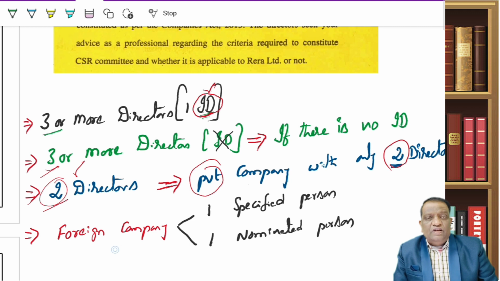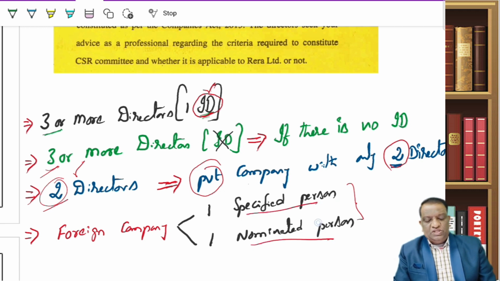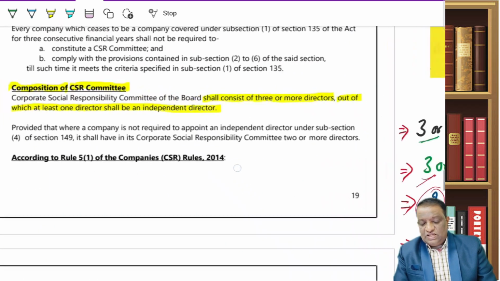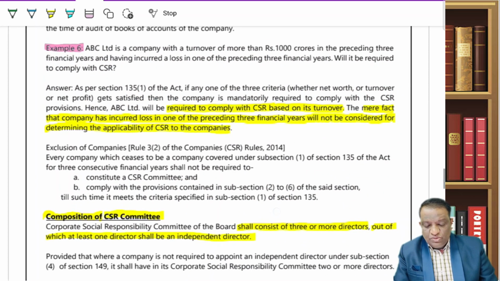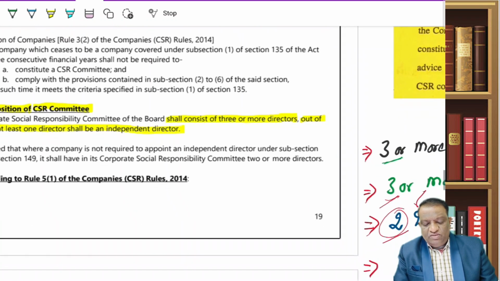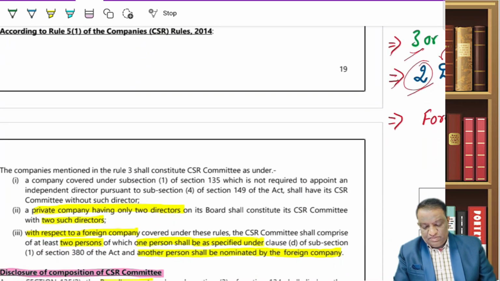Then what if I am a foreign company? If you are a foreign company, 2 people should be there in the CSR committee. One is a specified person and one is a nominated person. So this is the composition of this CSR committee. So to repeat it, wherever the turnover thresholds you are complying with, then you need to have a CSR committee, and this is the requirement of the CSR committee.